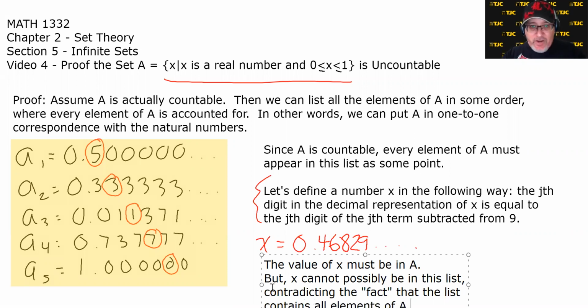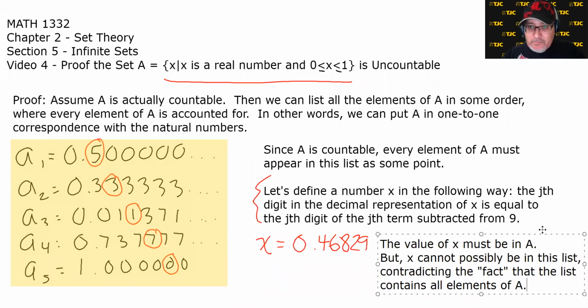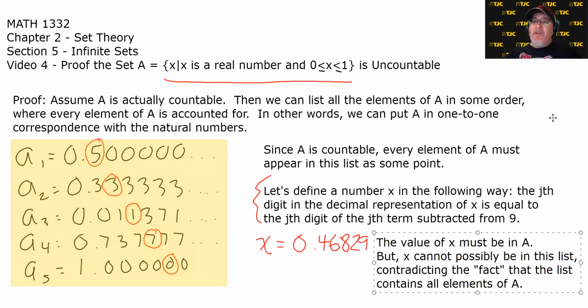I think that's off the screen. Hold on. Just a little bit. There we go. The value of X must be in A. And again, that's because X is between 0 and 1, and A contains all the decimals between 0 and 1.